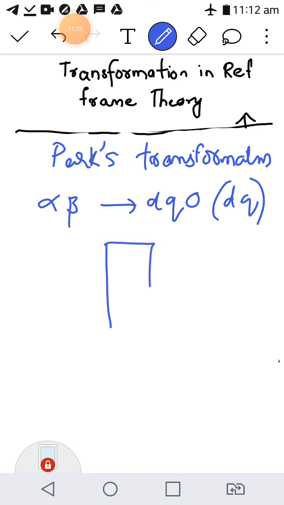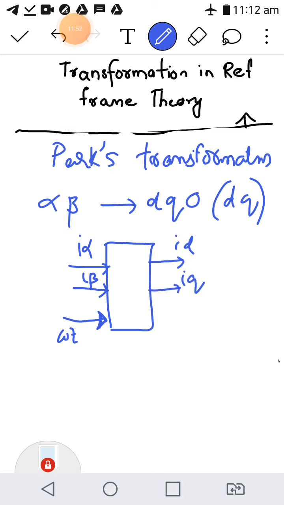The meaning is, you already have the components I alpha and I beta here. These are the stationary axes. Now with respect to a frequency, I am going to apply that frequency term here using the signal omega t. When I apply it, I will get the ID and IQ components, which are rotating with respect to this frequency. You will get a synchronously rotating frame of reference. Using this synchronously rotating frame theory, you can design many controllers. Every theory has its own advantages.